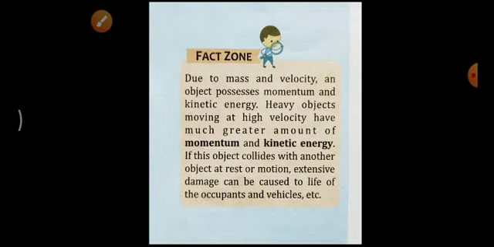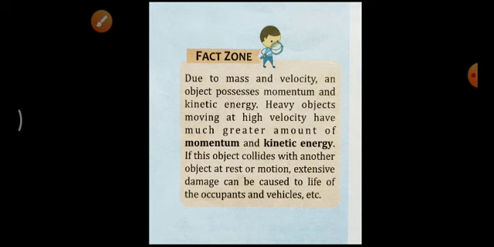Then the next one, fact zone: due to mass and velocity an object possesses momentum and kinetic energy. Momentum is a new term. About momentum you will read in your higher classes, but still I want to tell you something about it.